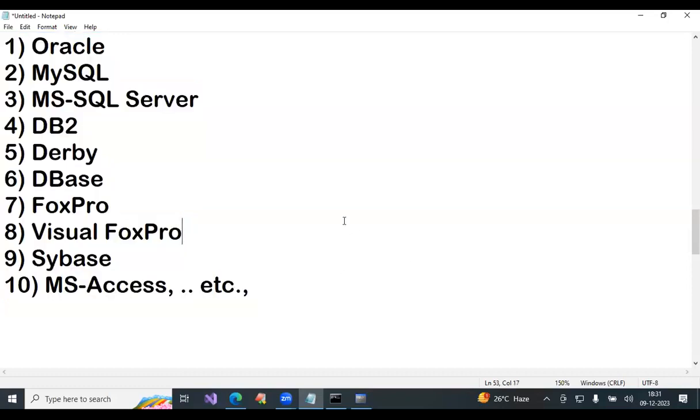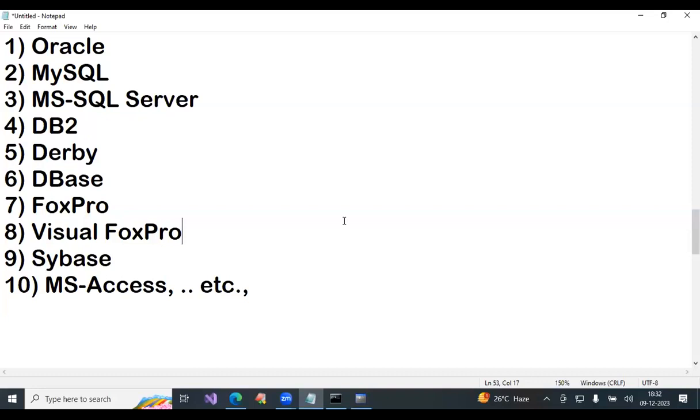Now, Oracle, is it a language or a database? Database. MySQL, is it a language or a database? Database. Don't get confused, the name is given like that only. MySQL is a database. MySQL can understand SQL. In a MySQL class also, the faculty will teach SQL only. MS SQL Server, is it a language or a database? Database. These are all databases.